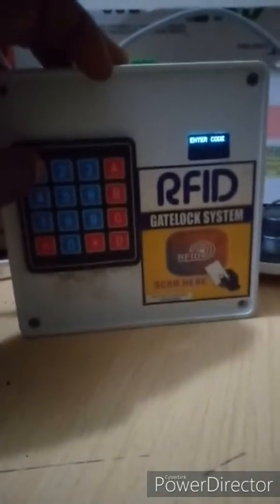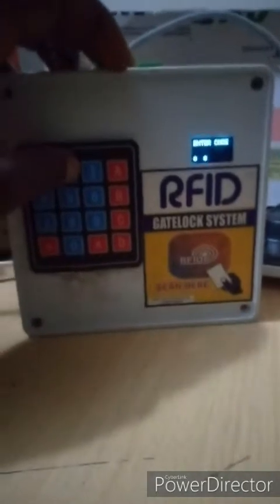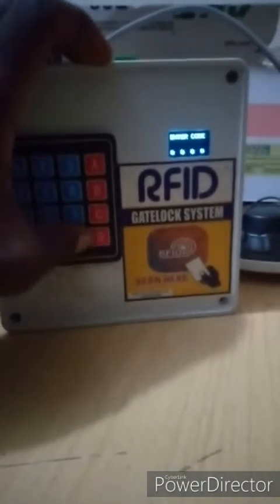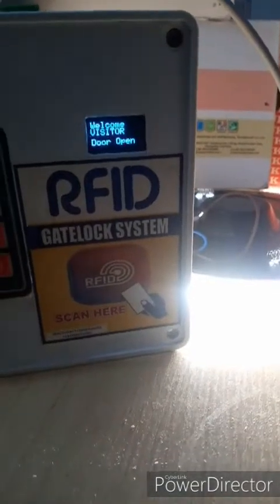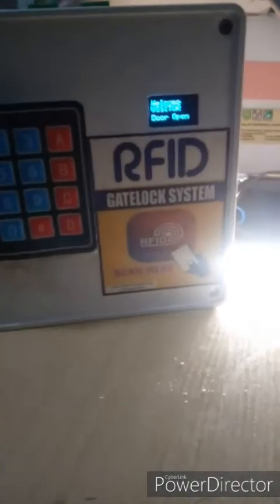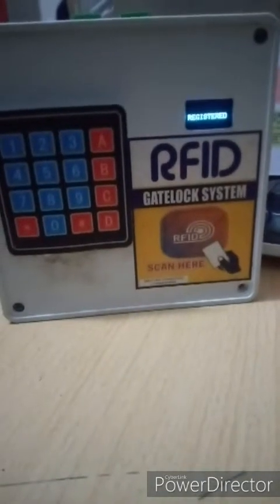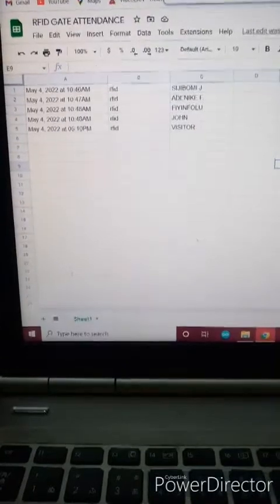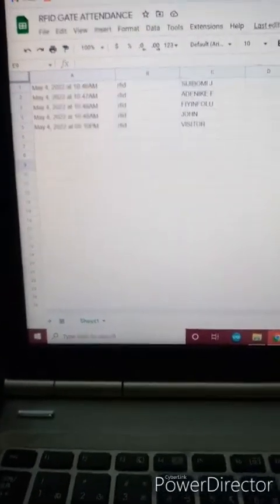I save the code here as 1, 2, 3, 4. Then press hash. Then it will open the gate and say visitor. See the light. Then after 10 seconds it will close the door again, or the gate. Then it will register the person as visitor. See, registered. And if you check my Google Sheet, the person has been registered as a visitor at 5:10 p.m.